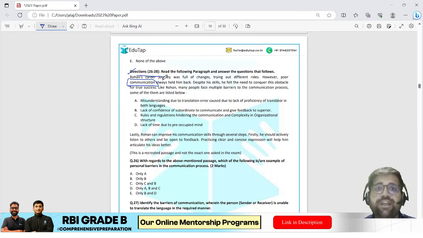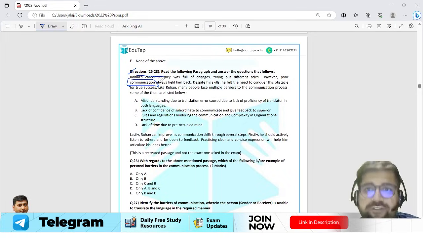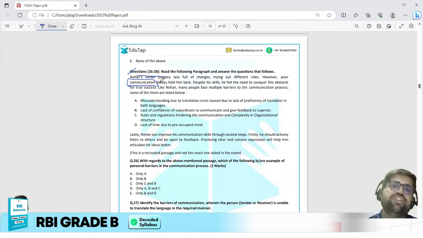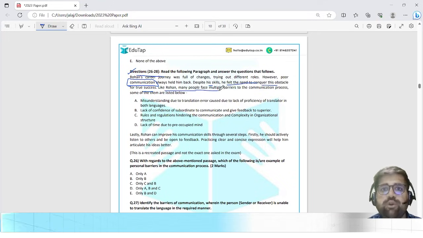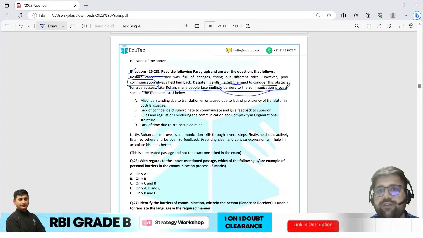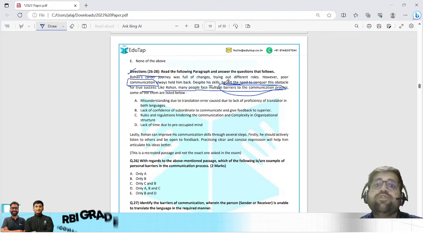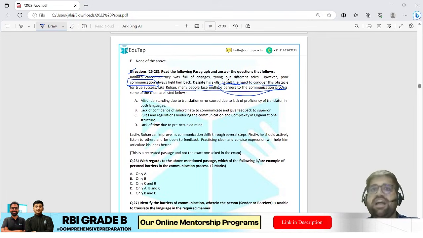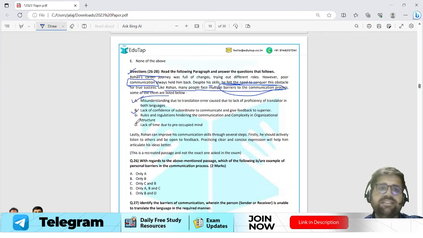Rohan's career journey was full of changes, trying out different roles. However, poor communication always held him back. Despite his skills, he felt the need to conquer his obstacle for true success. Like Rohan, many people also face barriers of communication. Now, this introduced me to a second theme: under communication, this question is targeting barriers to communication. That becomes my sub theme. Now, there are some barriers given to you: Barrier A, B, C and D.